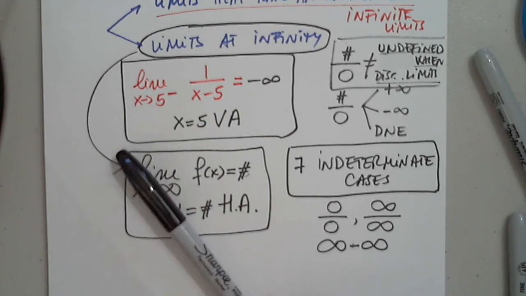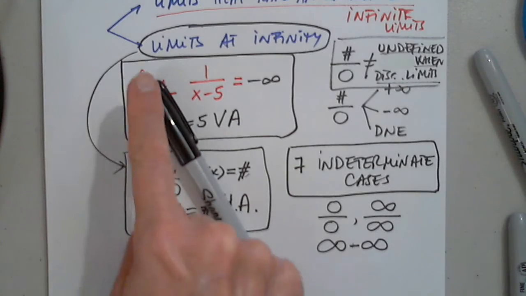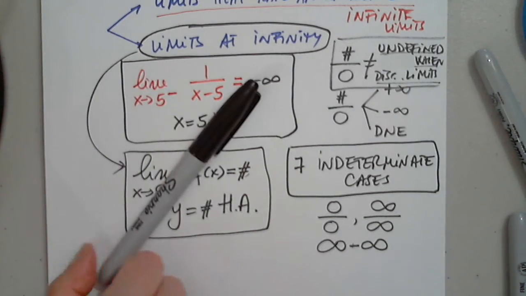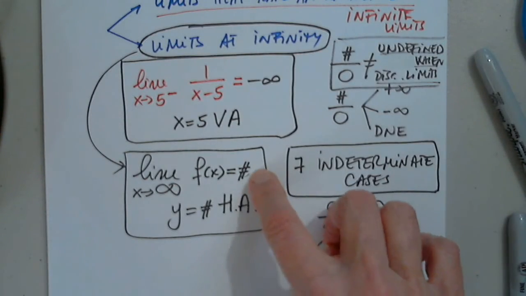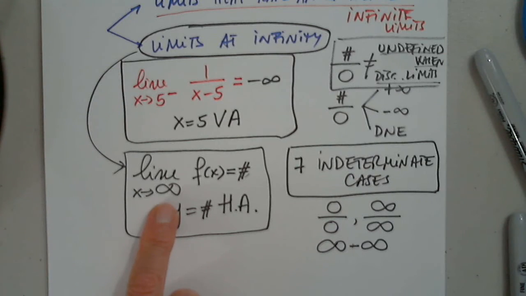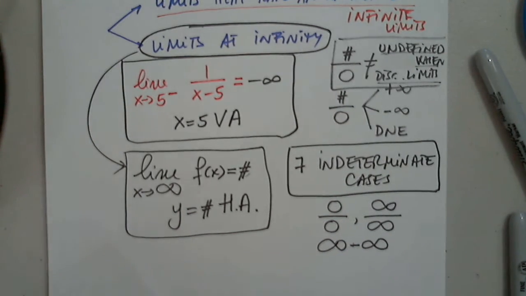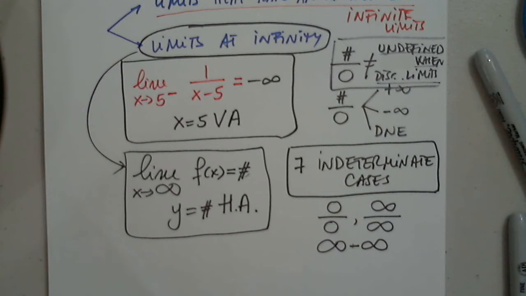It may be a slant asymptote, or like this, but not a horizontal asymptote if this is not a number. But if it is a number, when x approaches infinity or negative infinity, then that will be the horizontal asymptote. So we're going to choose right now from any problems you want. I hope I get to choose too, if you allow me to.